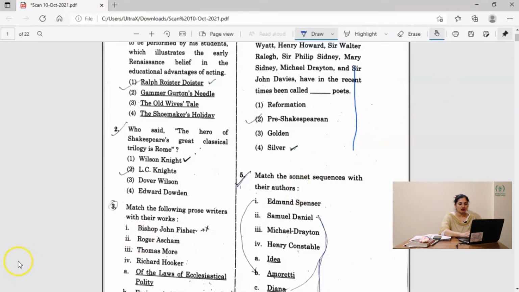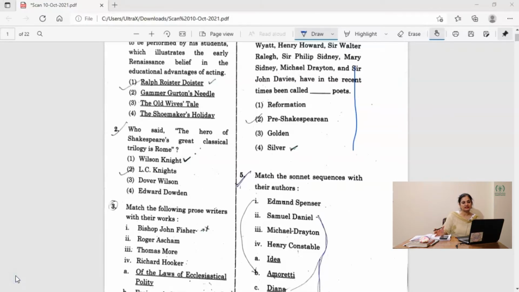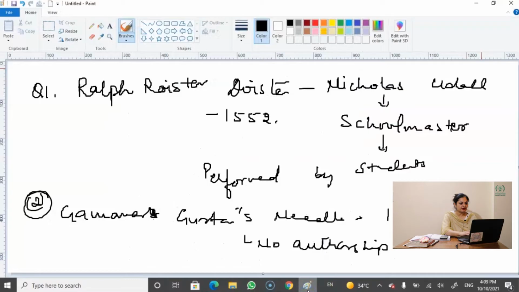Let's read the four options: Wilson Knight, Elsie Knight, Dover Wilson and Edward Dowden. In the second question, the answer is Wilson Knight. Why is it Wilson Knight and not Elsie Knight? Elsie Knight is a critic of Shakespeare who has written critical essays and used to give critical comments on Shakespeare's plays. But Wilson Knight has given a complete interpretation of Shakespearean works, and let me give you an explanation of that.